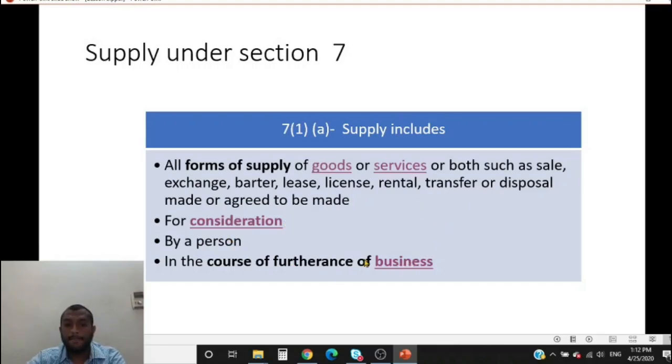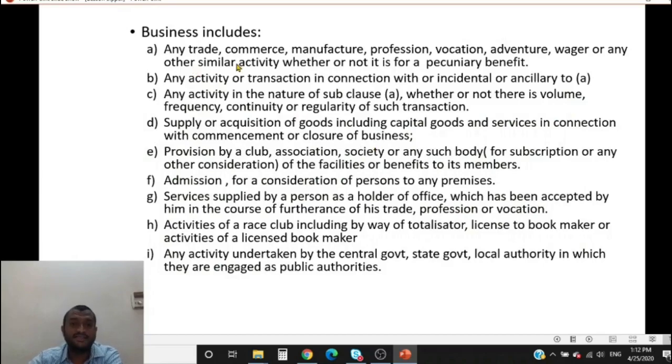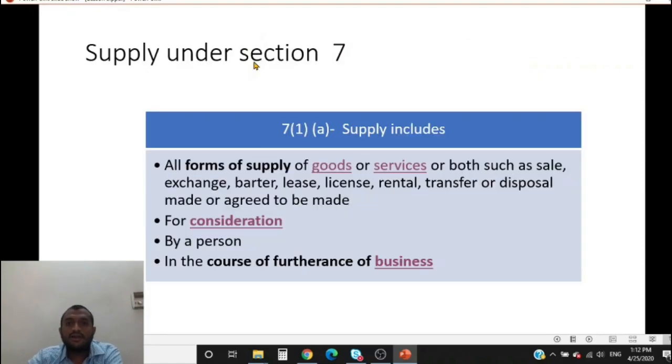All right. So if all these are considered, now let us take a small example. You go to the supermarket and buy a chocolate there. What is happening here? Is it a form of supply? It is a sale. Yes. Is there consideration? You are paying money. Yes. Is it in the course of furtherance of business? Of course. Where is it falling? It is trade, or you could say it is being done repetitively. It is commerce. Of course, all the conditions are being satisfied.